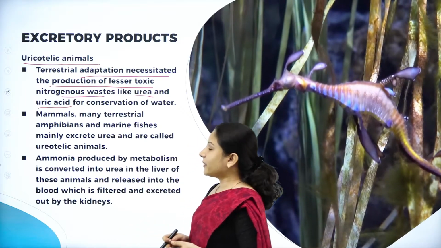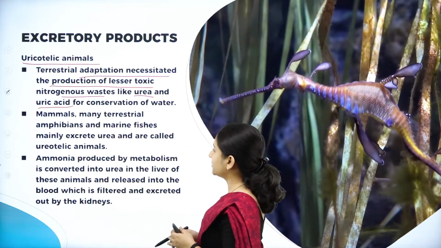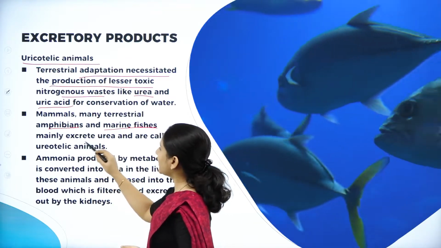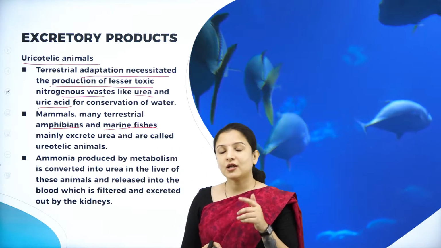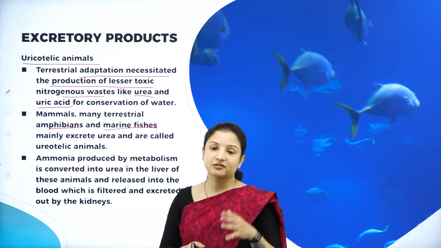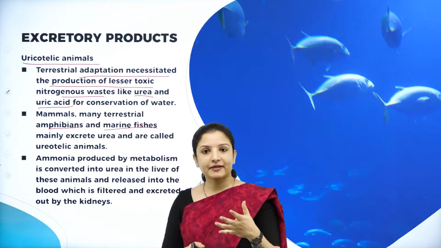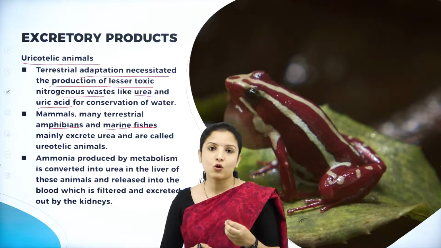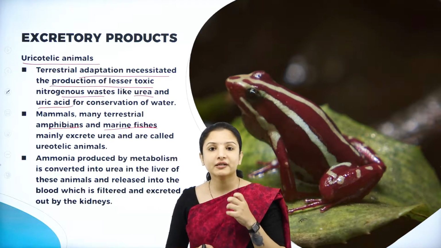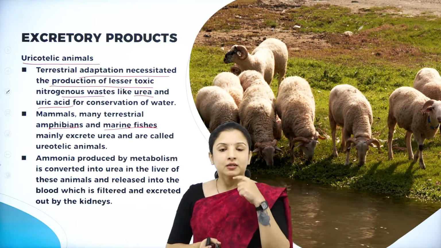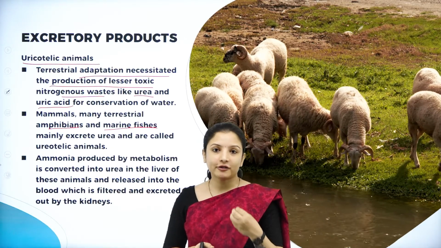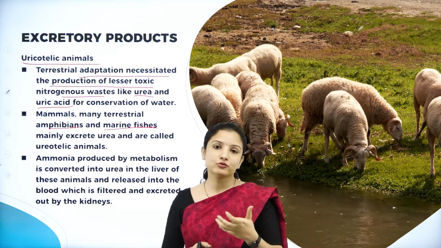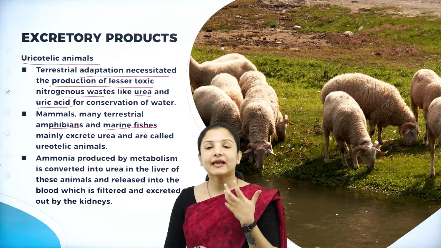So, here talking about mammals. Not just mammals, there are also many terrestrial amphibians and marine fishes. Now, we need to talk about the marine fishes, where there is a difference. Marine fishes live in highly concentrated salt water. There also they are deprived of water, because the water is highly concentrated and contains a lot of salt. So these animals cannot make use of excess water to remove their excretory products.